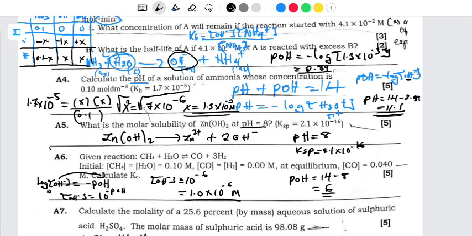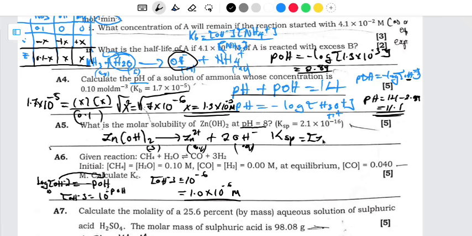So let me write now the KSP expression. For KSP, we know that KSP is equal to the products. So in terms of the products here, what do we have? This has to be a solid. Although it is hydrated, it is in the form of a precipitate. So it is a solid, and these have to be aqueous. For solids, we just ignore them.